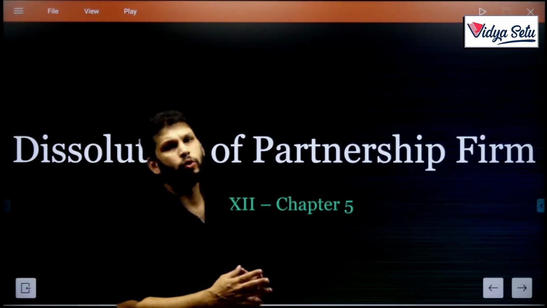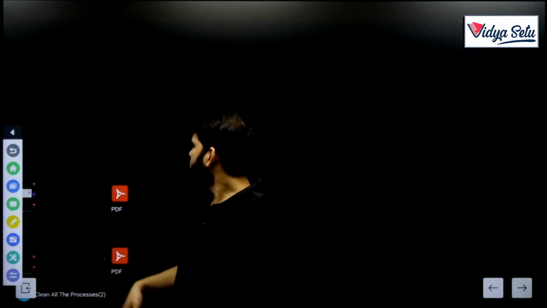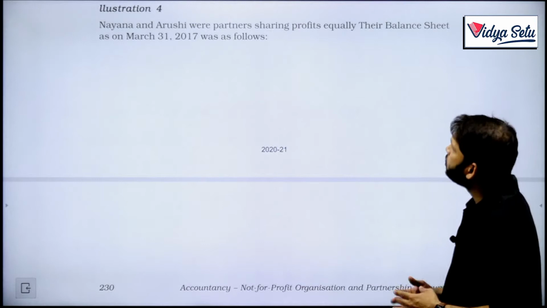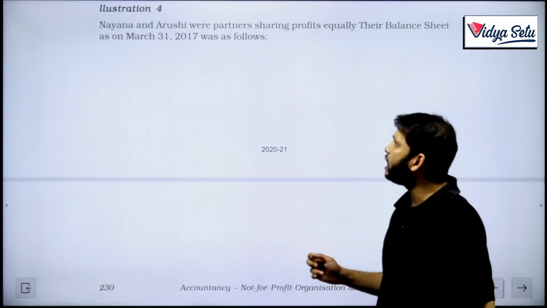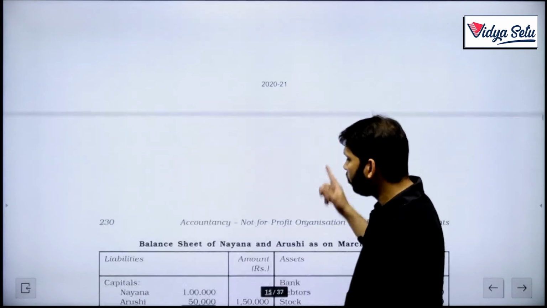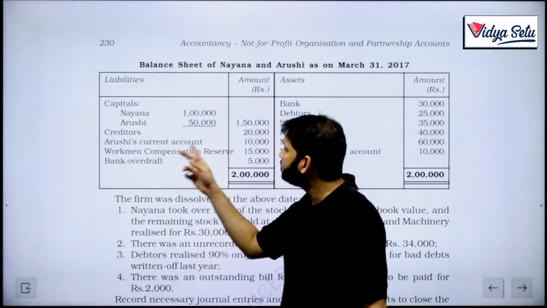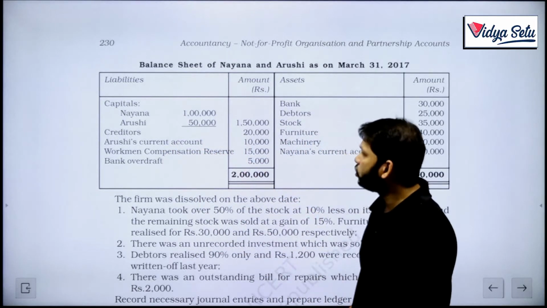Hello everyone, let's look at our illustration number 4 of our dissolution chapter. Nayan and Arushi were partners sharing profits equally. Their balance sheet as on 31st March was as follows. So we can see that they have their capitals, creditors, Arushi's current account and workman compensation reserve.